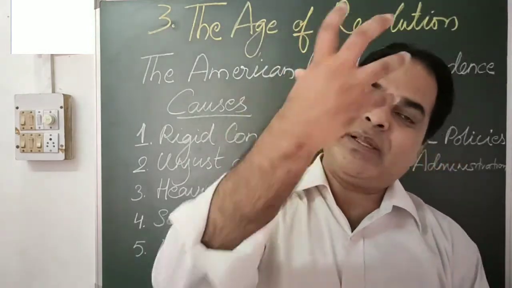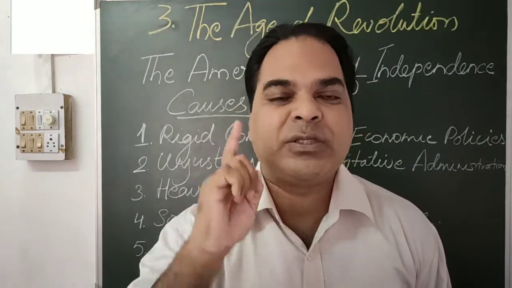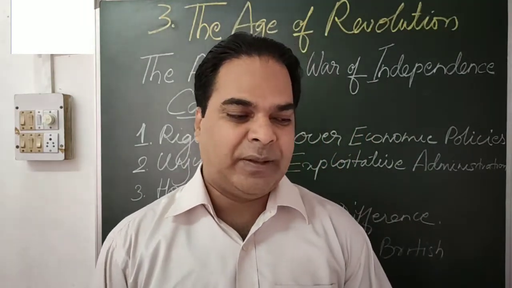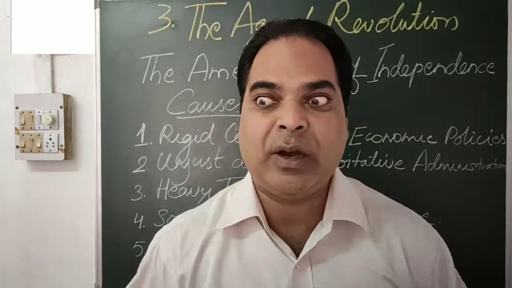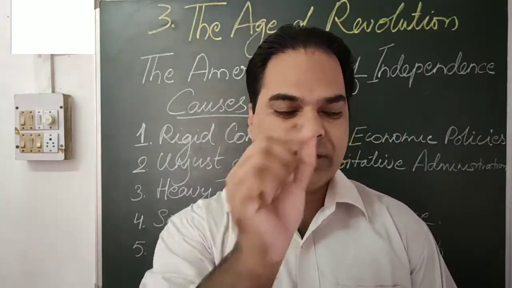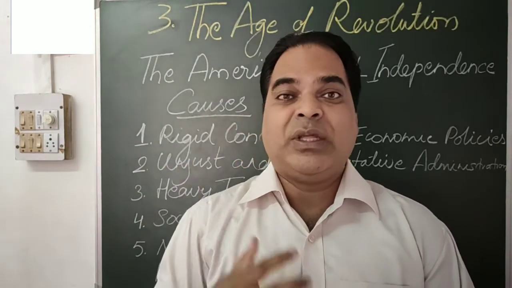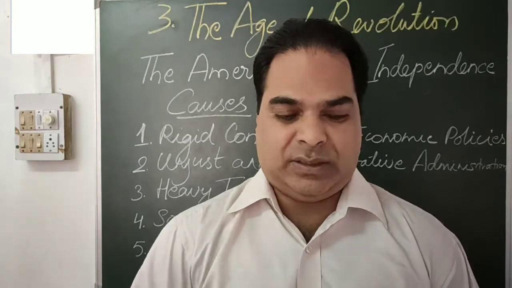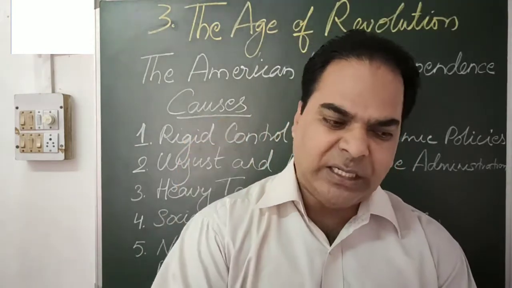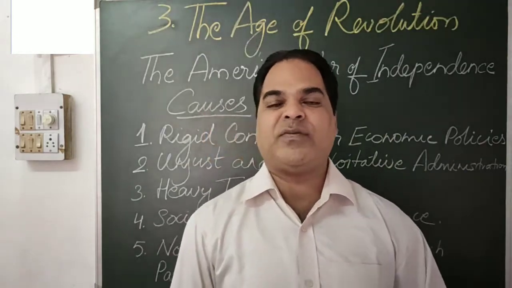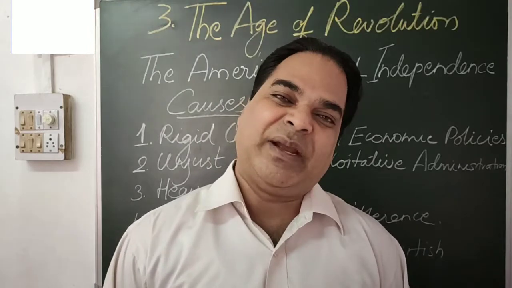Though he was appointed by the British government and was the governor of the colony, he was not answerable to the colony. He governed the colony in the interest of Great Britain, that is the mother country. So this caused great resentment among the American settlers who worked very hard but could not enjoy the fruits of their labor, my dear.